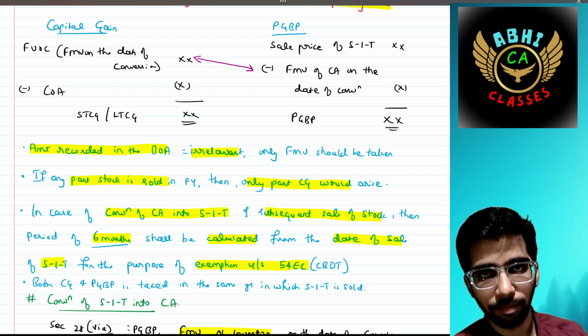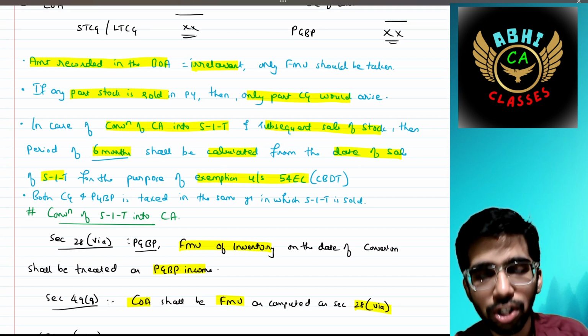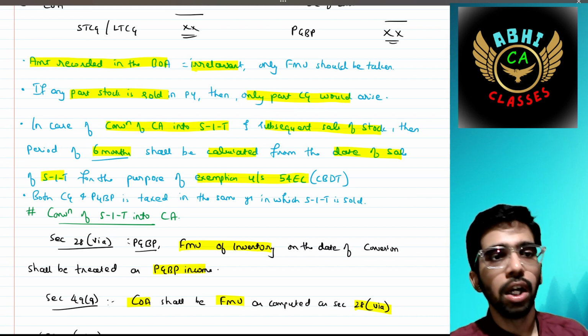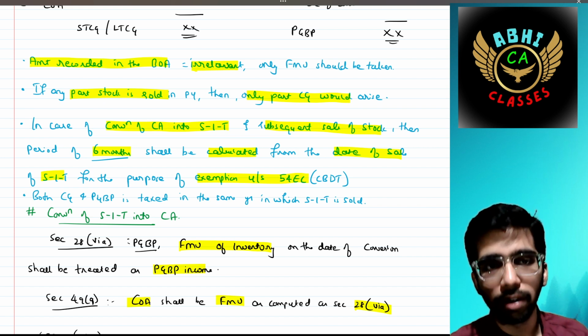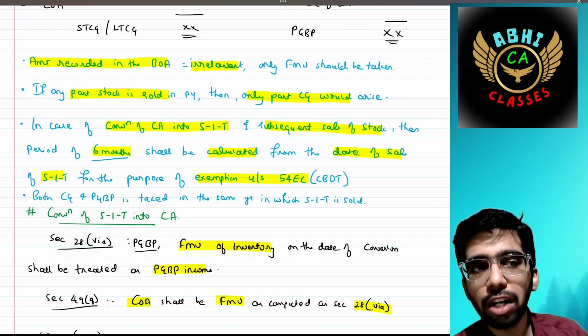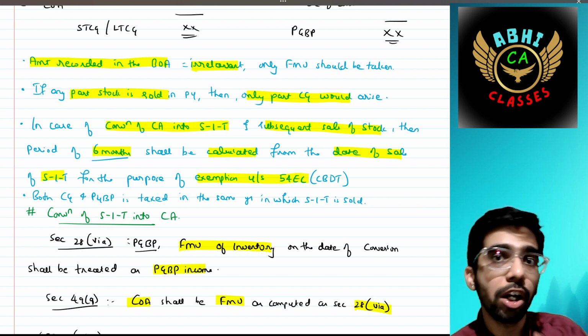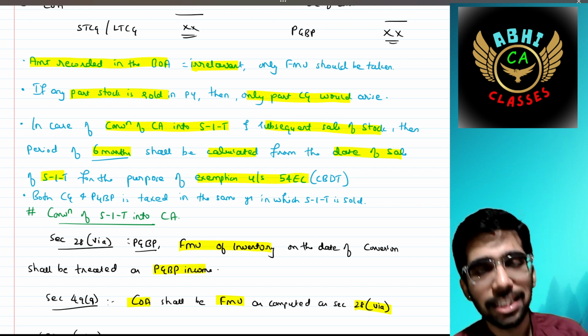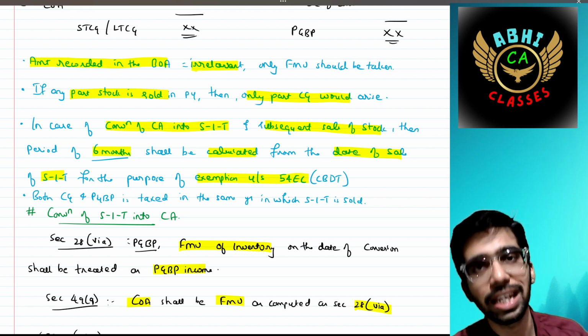If any part of the stock is sold, then the proportionate capital gain would arise. Then, in case of conversion of capital asset into stock in trade and subsequent sale of stock, the period of 6 months shall be calculated from the date of sale of stock in trade, not the date of conversion, for the purpose of exemption under section 54EC. There is a CBDT circular.